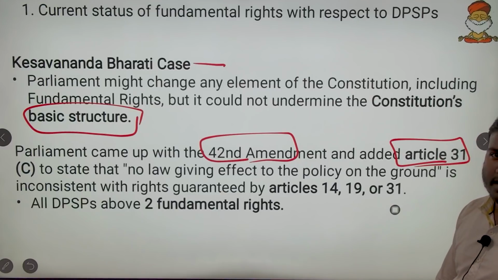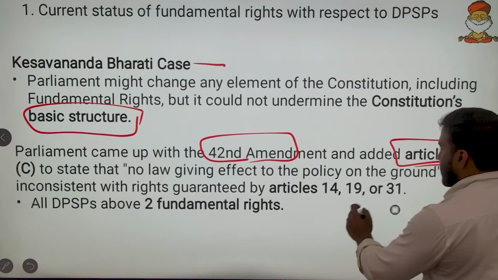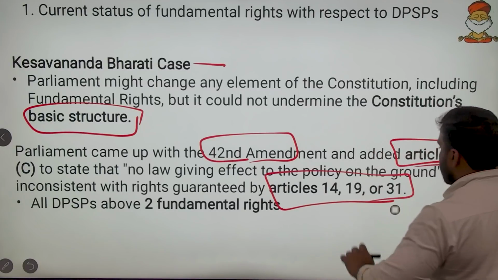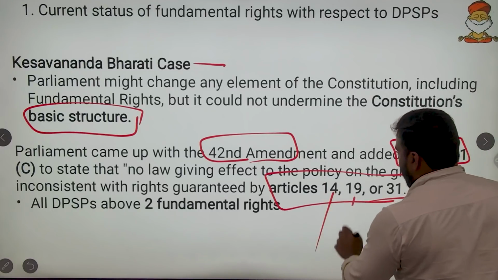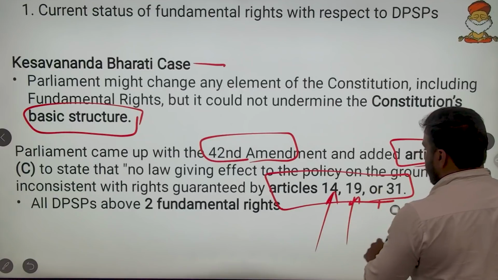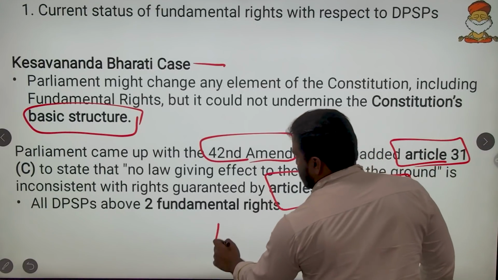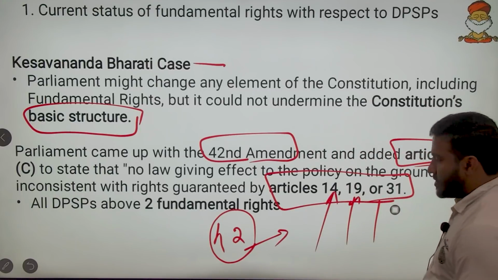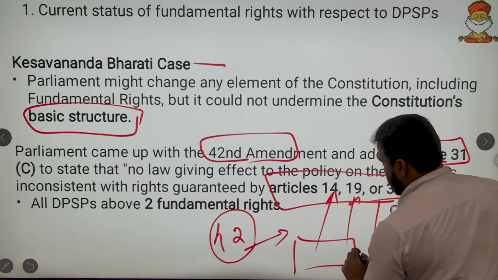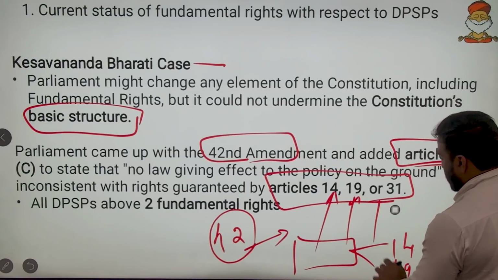Article 31C said that any laws giving effect to the directive principles cannot be called into question if they violate Article 14 and 19. So after the 42nd Amendment, all directive principles take precedence over these two articles of fundamental rights, that is, 14 and 19.